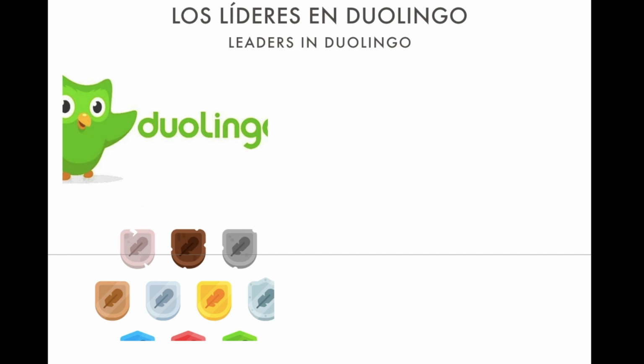Los líderes en Duolingo. Let's see, who is leading in Duolingo esta semana? Vamos a ver. Tenemos Aubrey en Kinder con 509 XPs. Wow, Kinder, y'all are in the lead every week. En el primero tenemos Sahai con 346 XPs.